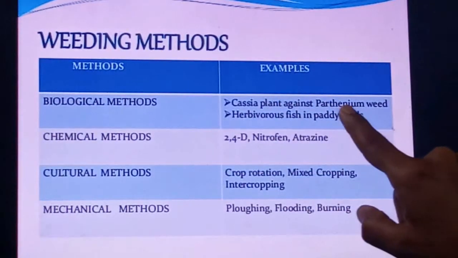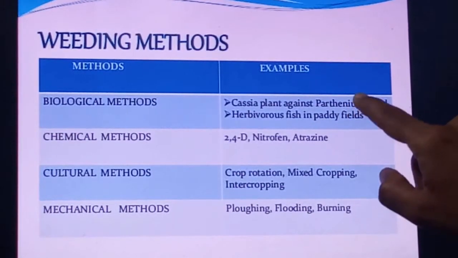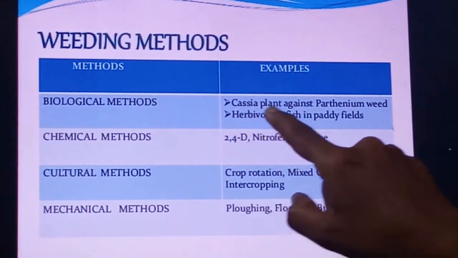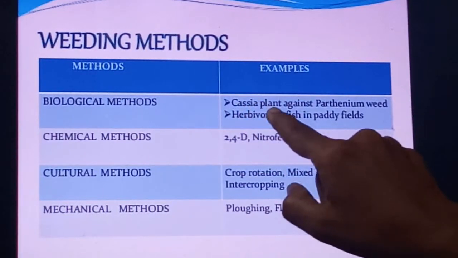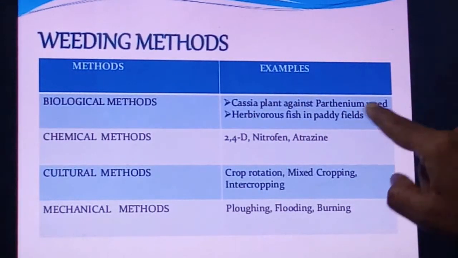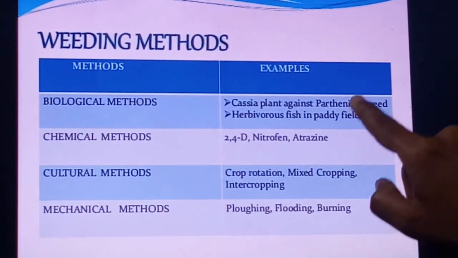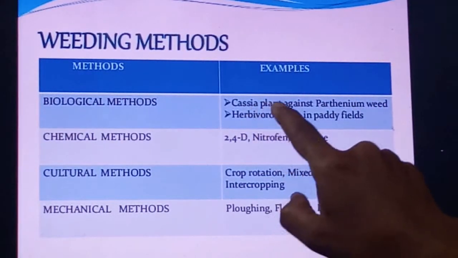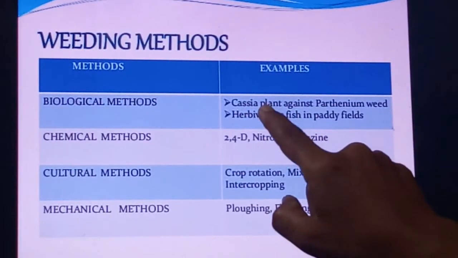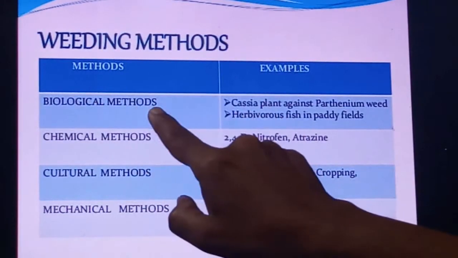See here. Parthenium is the name of a plant, also known as gajar grass, right? This grass is a weed. To control this weed, we can use a cassia plant. If the cassia plant is there, it automatically controls this Parthenium weed. So one plant is controlled by another plant without the use of chemicals or any kind of tool. This is called a biological method.